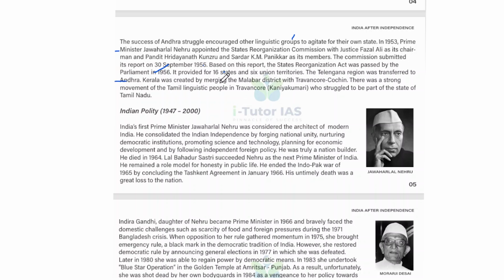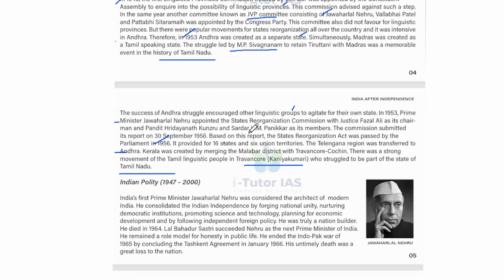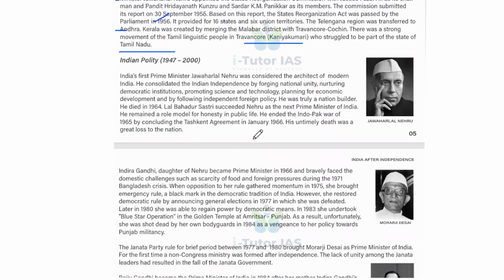And Kerala was created by merging the Malabar district with Travancore Cochin, and there was a strong movement of the Tamil linguistic people in Travancore, that is Kanyakumari, who struggled to be part of the state of Tamil Nadu. And that is about the linguistic reorganization of the states after independence. And now, Indian polity, 1947 to 2000.